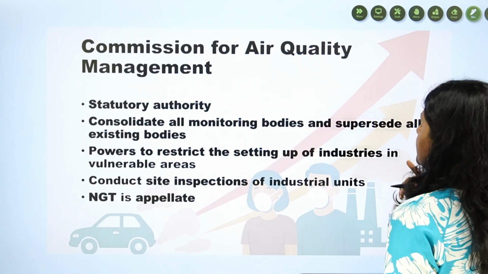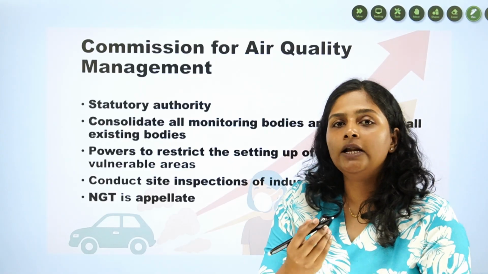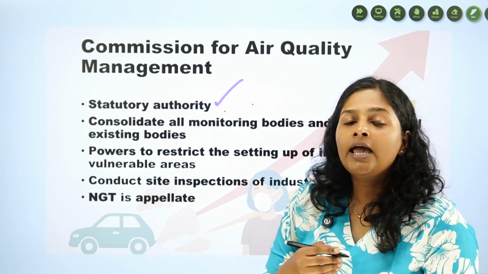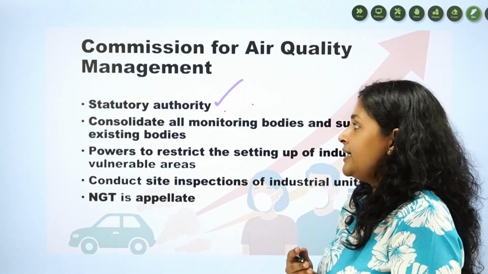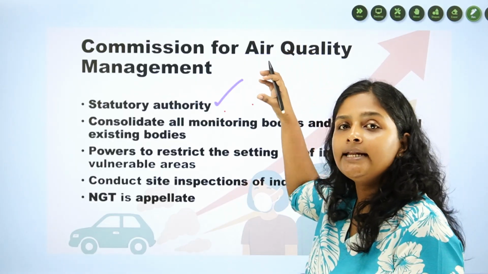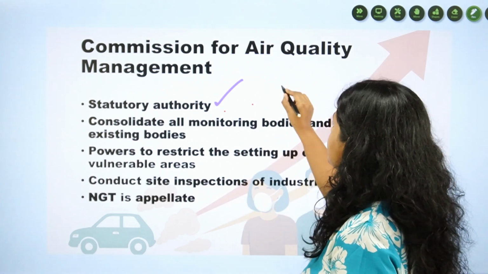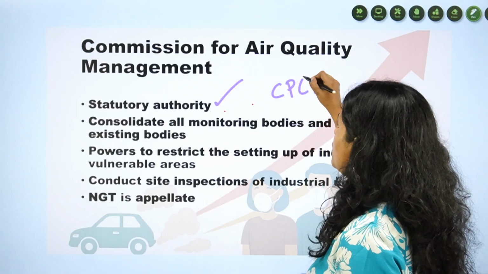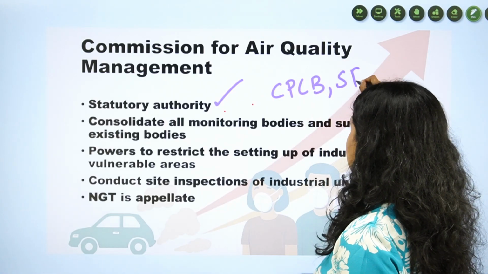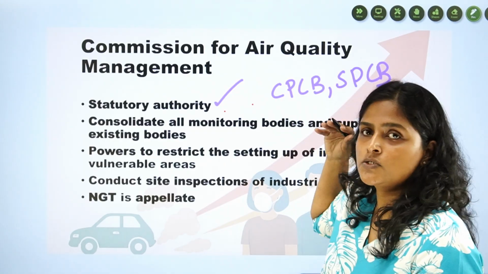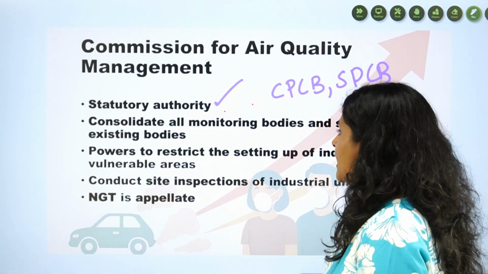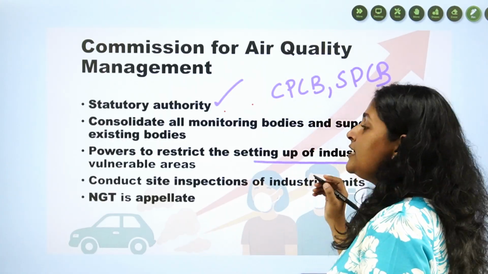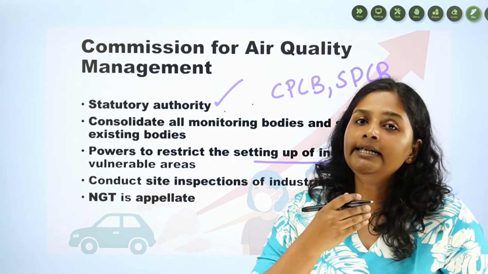And about this CAQM, or Commission for Air Quality Management, it is a statutory authority and it works as a consolidated monitoring body over existing bodies such as CPCB, or Central Pollution Control Board, or SPCB, State Pollution Control Board, etc. And thus it has the power to restrict setting up of industries in vulnerable areas.